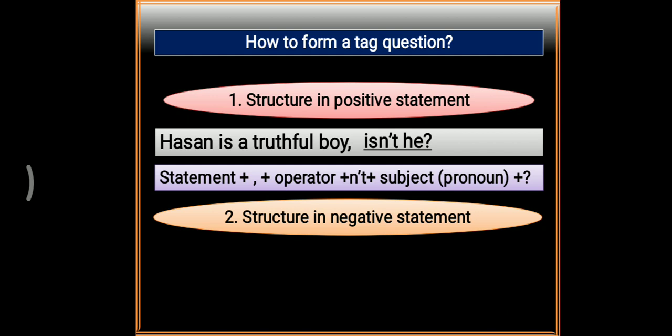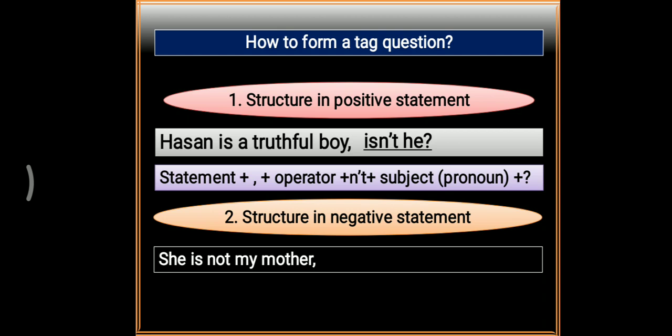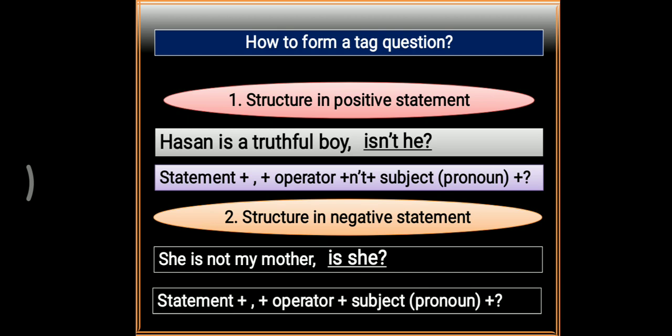But if the sentence is negative, then what can you do? For example, she is not my mother, then we have to use is she. That means we have to make the tag affirmative. The structure is statement plus operator plus subject or pronoun.